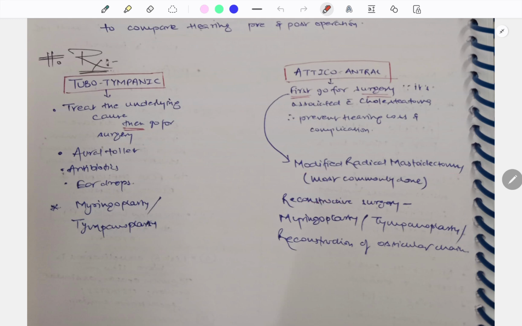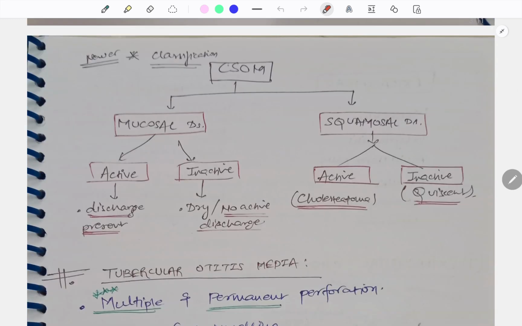Then go for the reconstructive surgery, that is myringoplasty, tympanoplasty, reconstruction of the ossicular chain. So in safe disease, first treat the cause and then go for the surgery. But in the unsafe disease, that is atticoantral, first go for the surgery, try to prevent the complications, then go for the reconstructive surgeries. So that was just an outline about the treatment.